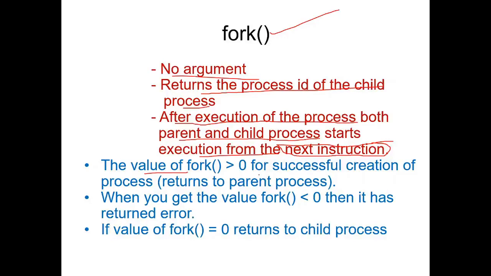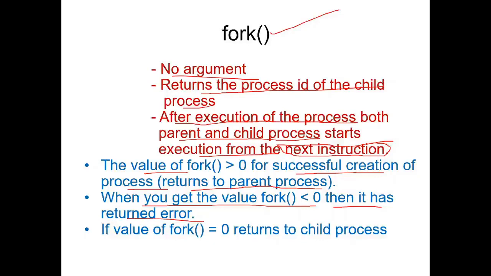The value of fork is greater than 0 after successful creation of a process. So whenever a process is created, the value returned by fork must be greater than 0. It returns this value to the parent process. So whenever a new process, that is the child process, is created, the value greater than 0 will be returned to the parent process. When you get a fork value less than 0, then it has returned an error.